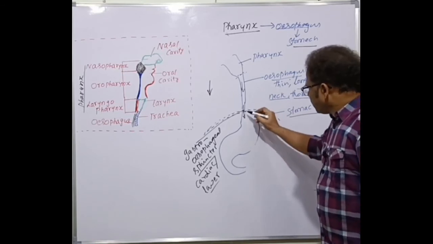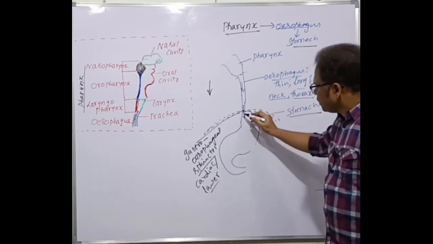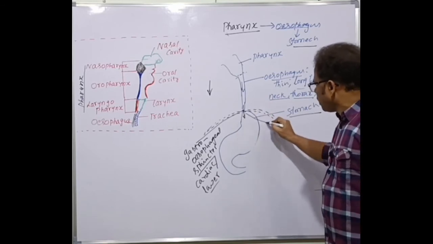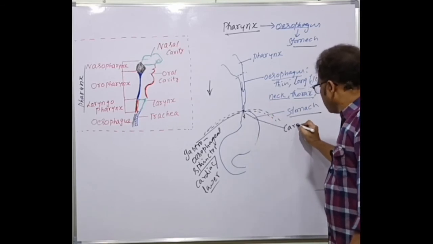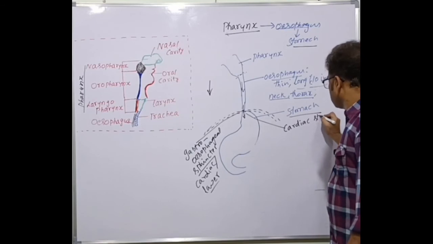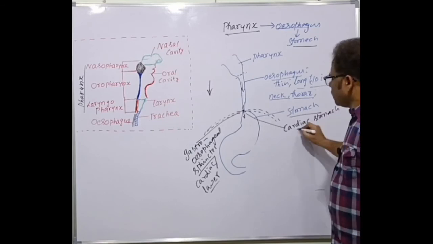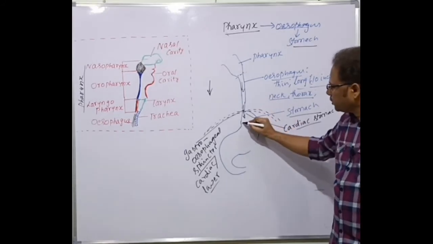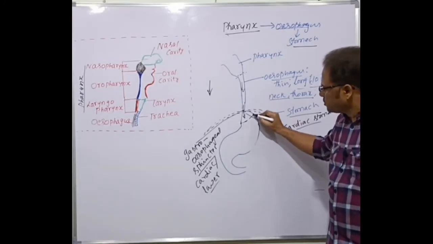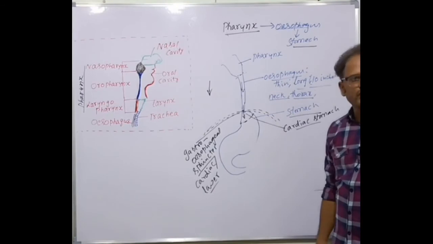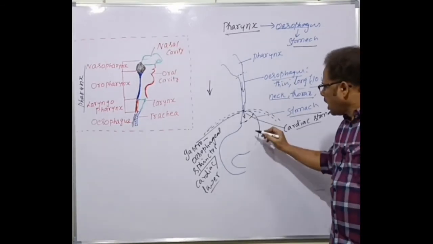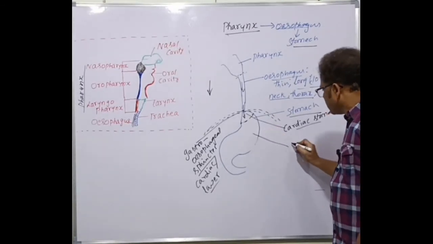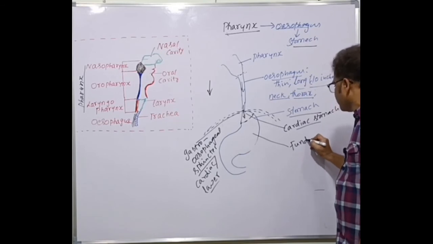The upper part where the esophagus leads to the stomach is called as cardiac stomach. Cardiac stomach. The esophagus leads to the stomach. That part, very narrow part, almost this part here, up to this part is called as cardiac stomach. Very narrow part. And is followed by the main part of the stomach called as the fundic stomach.